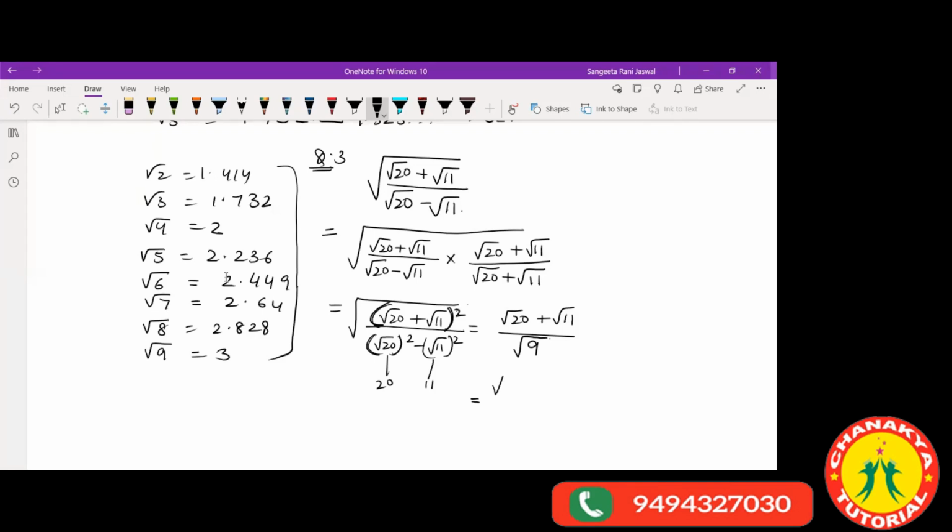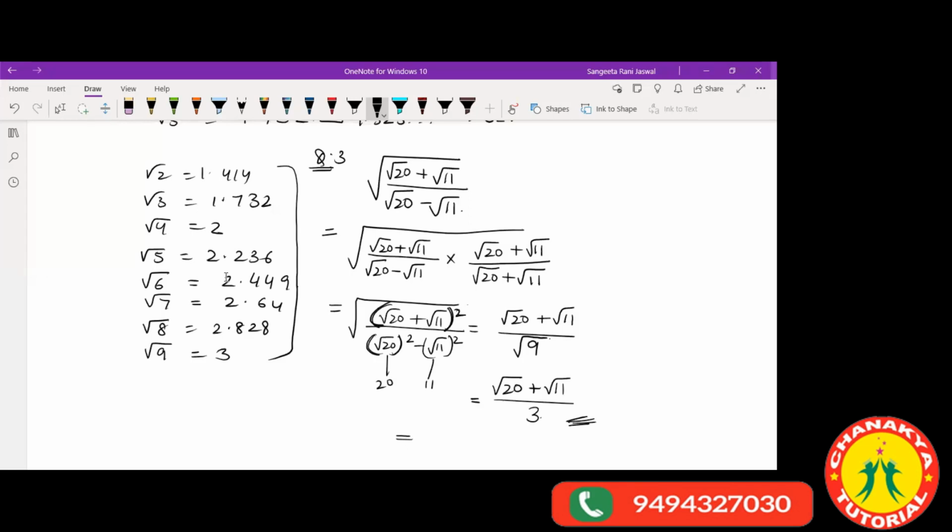So now we have root over 20 plus root over 11 in the numerator and 3 in the denominator. So this gives your answer. You can still write it in the simplified form. Otherwise, even if you leave it here, you will get your complete marks.